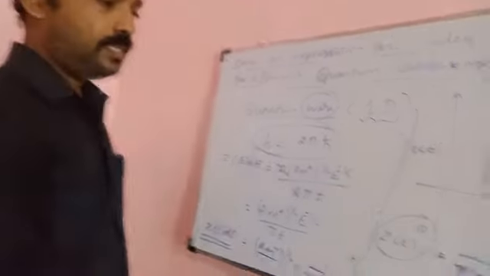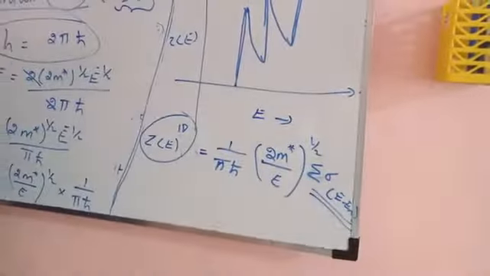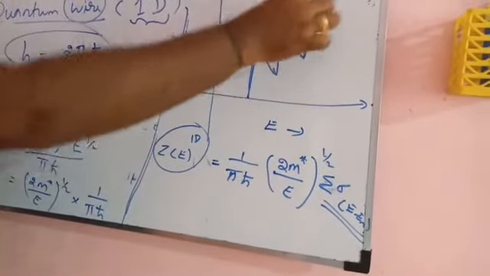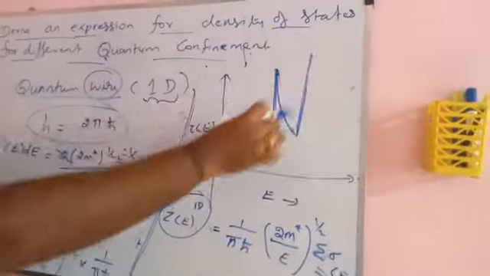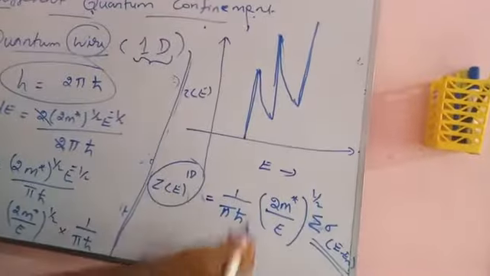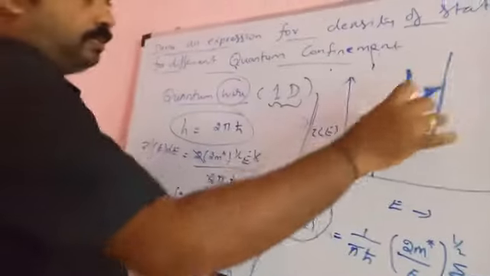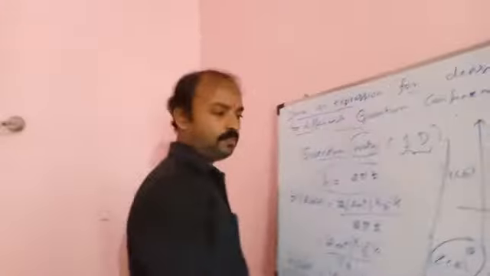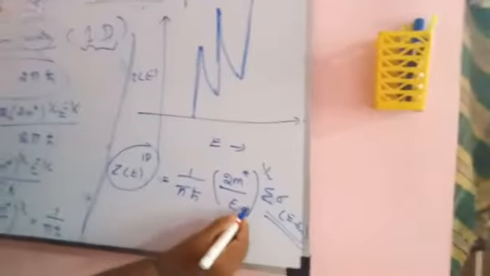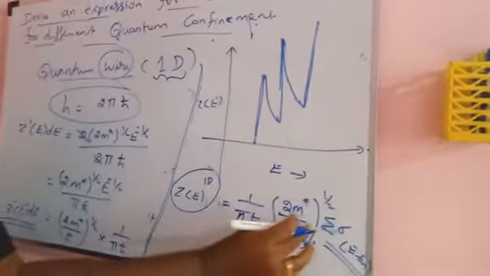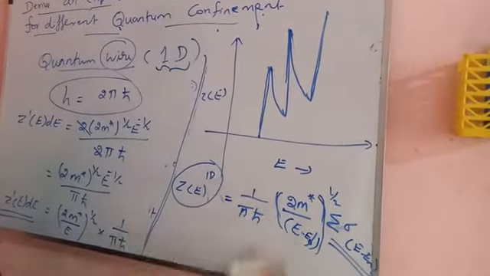This is a step function. How the density of states are there is explained by this graph. Sometimes E minus E0 also you can put, but anyway, E only.